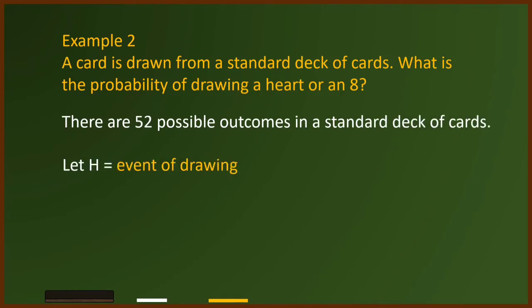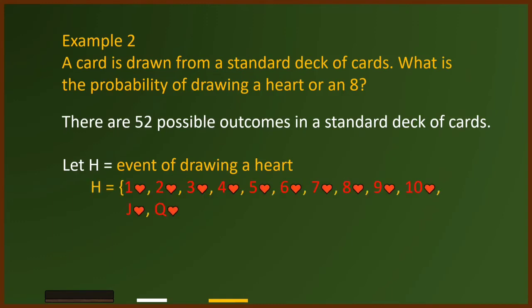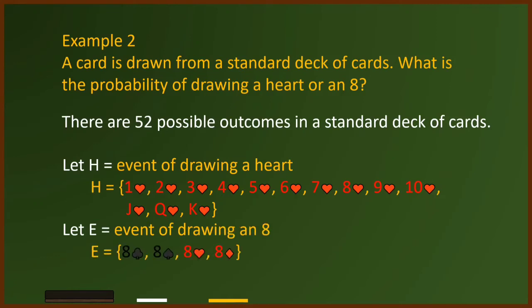So let H be equal to the event of drawing a heart, and H therefore is equal to 1, 2, 3, 4, 5, 6, 7, 8, 9, 10, Jack, Queen, King of hearts. And we let E be the event of drawing an 8, and E is equal to 8 of clubs, 8 of spades, 8 of hearts, 8 of diamonds.